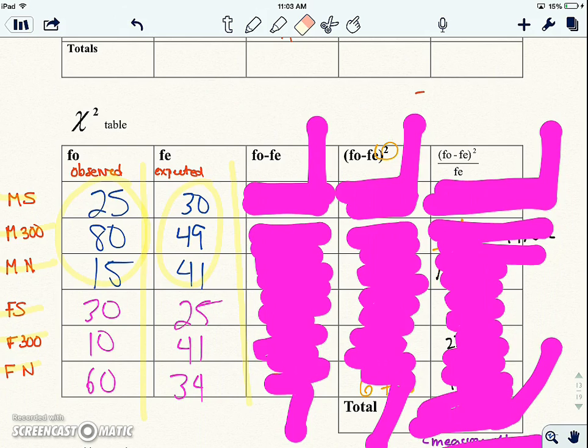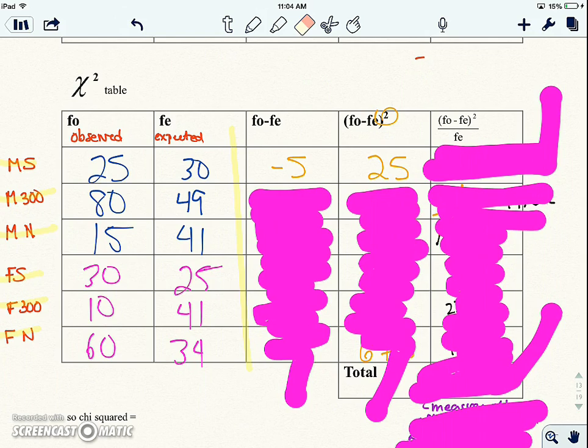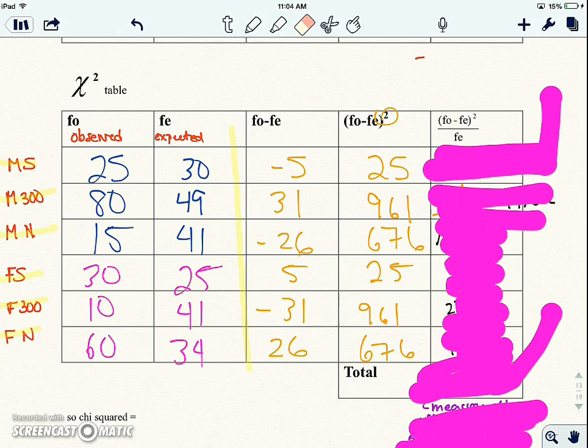Okay, so we take the observed value minus the expected value, so 25 minus 30 is -5, and then just like with standard deviation, we square it because otherwise they might add to 0. Okay, and we get -5 squared is 25, and we're going to do that with every value. So 80 minus 49 is 31, squared is 961, etc.